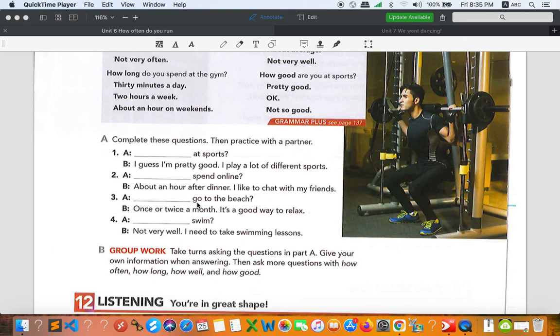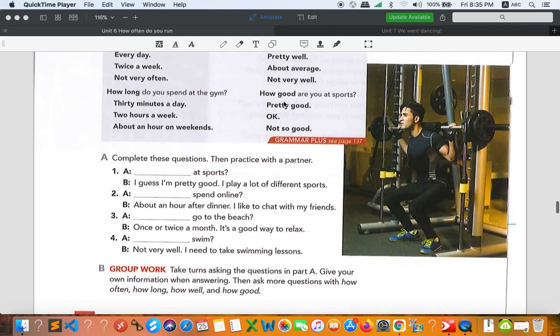Number 3, go to the beach. Look at the answer, once or twice a month. See, that is about the number of times. It answers the question of how many. So when it is about how many, we ask how often. It doesn't show us anything about ability, so it's not about how well or how good. So the question must be, how often do you go to the beach? Again, how often do you go to the beach? And the answer is once, one time, twice, two times, a month.